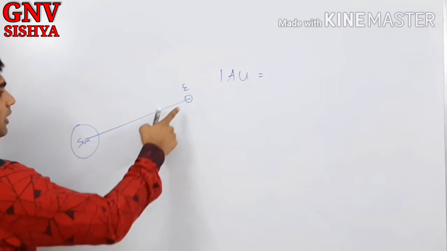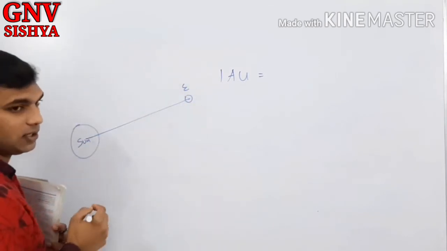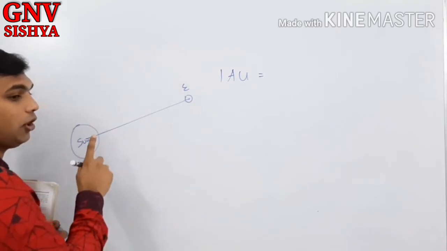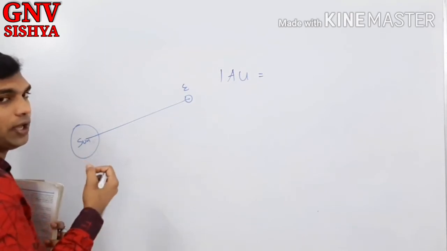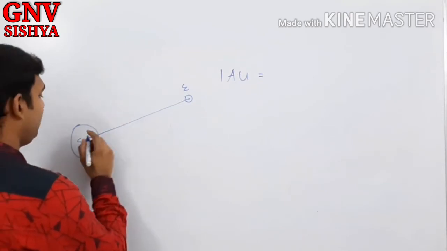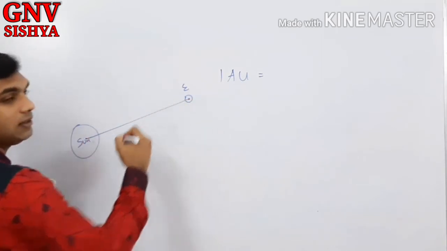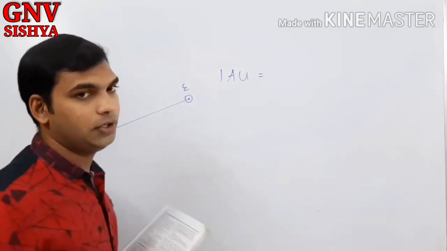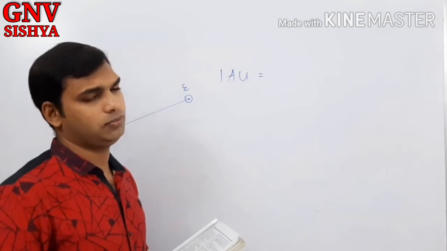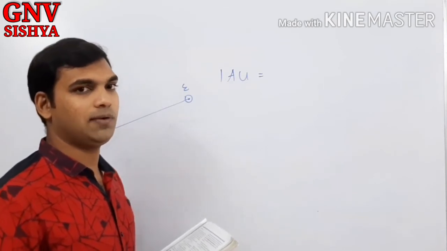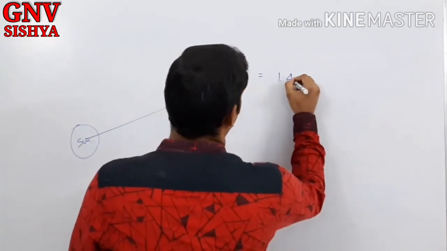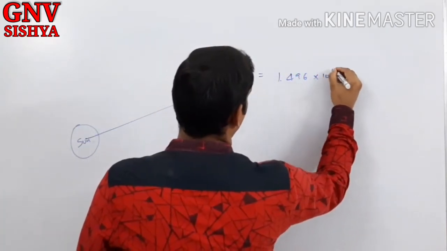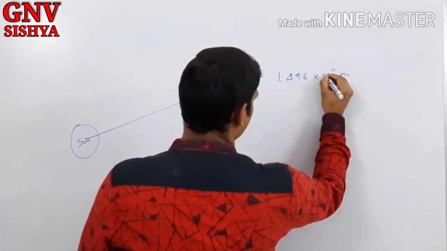Please remember that the orbit is not exactly circular. It is elliptical, so you don't call it the radius. It is the average radius. That is the average distance between the sun and the earth. That is called 1 astronomical unit, and you know that it is approximately 149 million kilometers. It is 1.496 into 10 power 11 meters. You would have found this also.